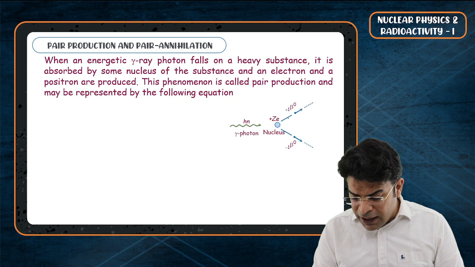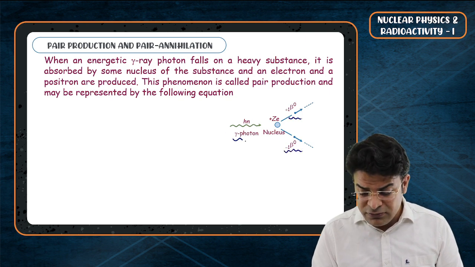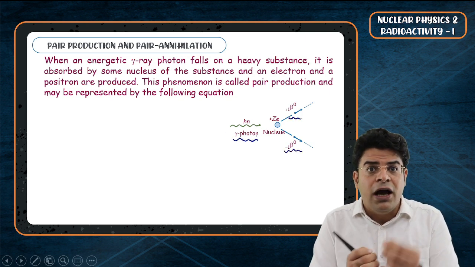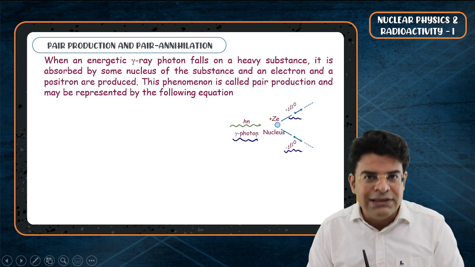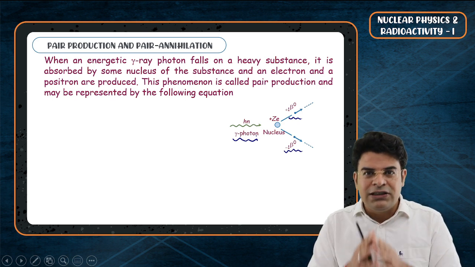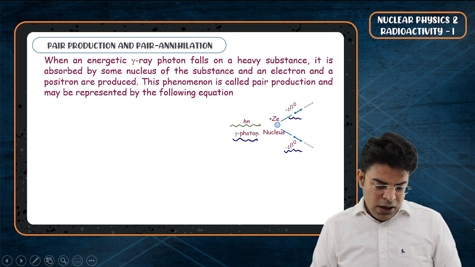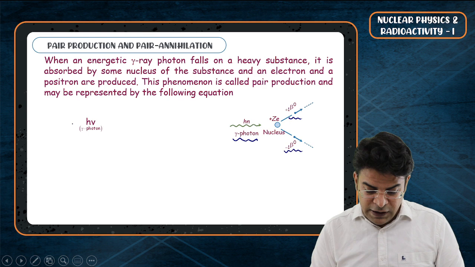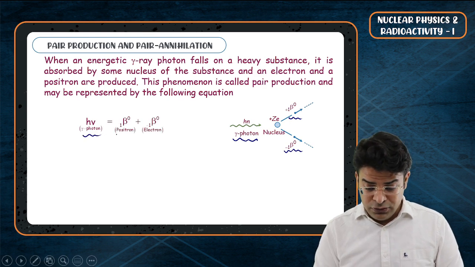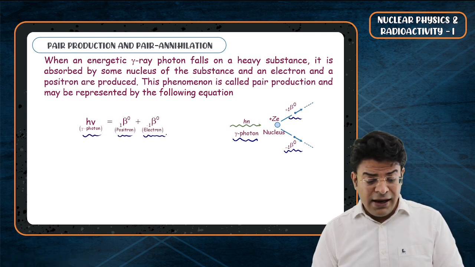So can you get particles out of energy? A photon is purely a packet of energy. The answer is yes, and this justifies Einstein's energy-mass equivalence statement. Now the mathematical equation goes like this: the photon gives you a positron as well as an electron.